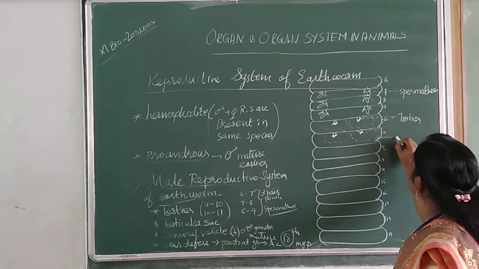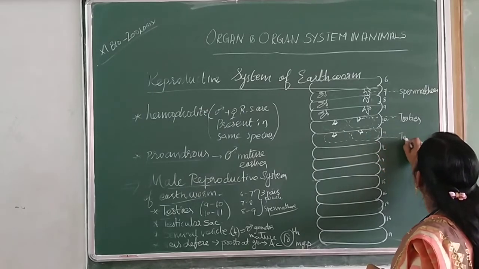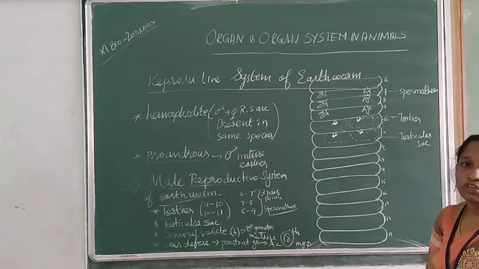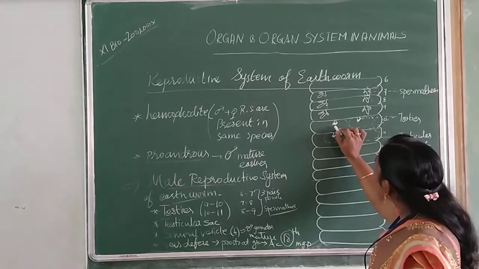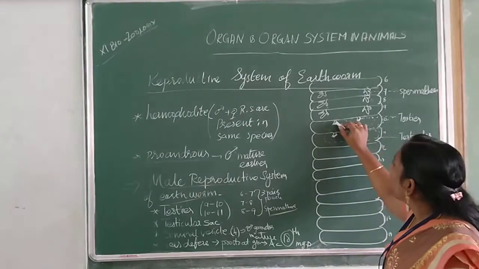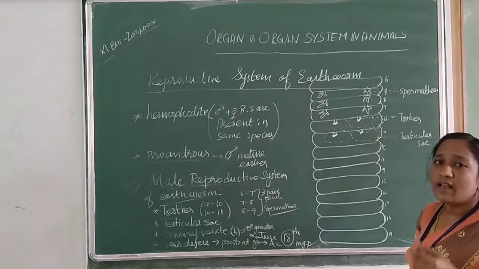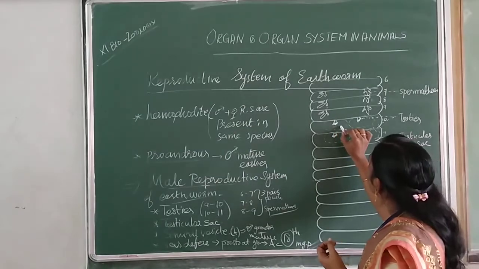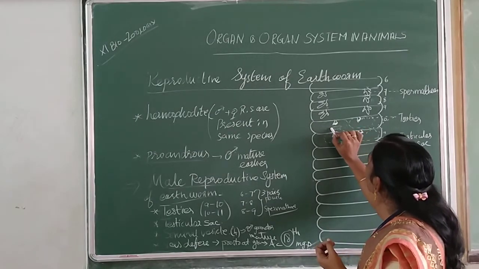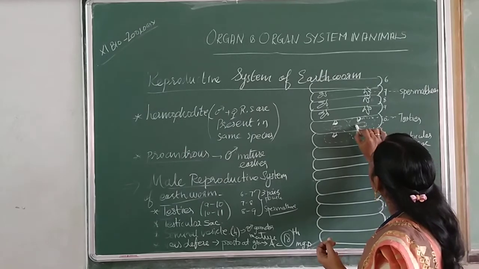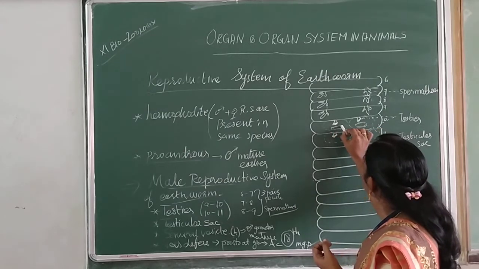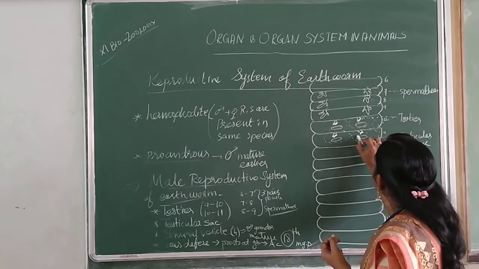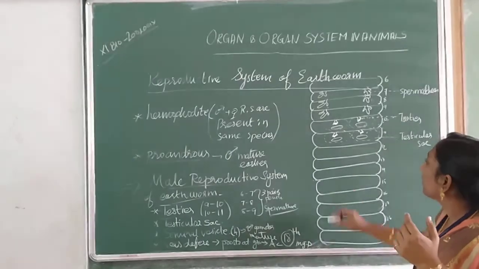What is it said to be? Testicular sac. Inside the testicular sac, below the testes, there is a funnel-shaped structure made up of ciliary epithelium. Do you know why it is present? It is used to collect the male gamete. So here is one funnel-shaped structure, and also here one more. We will learn about this funnel-shaped structure later.